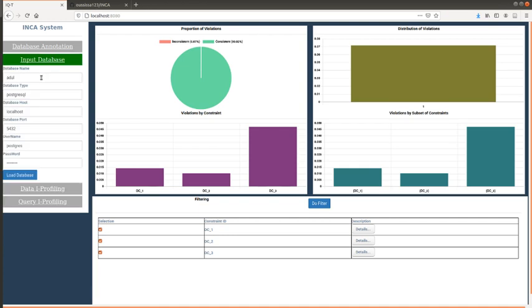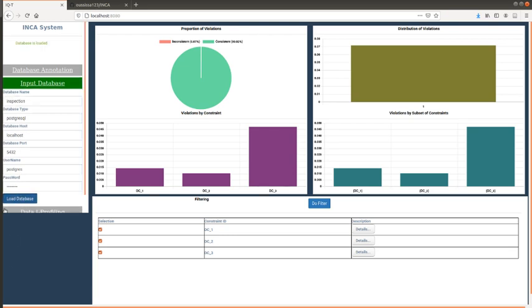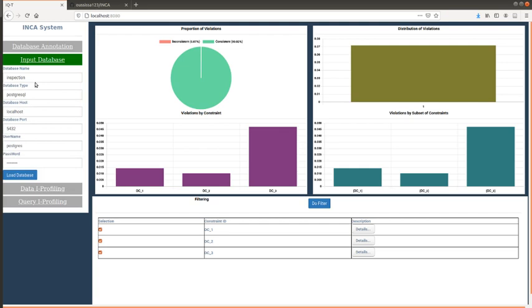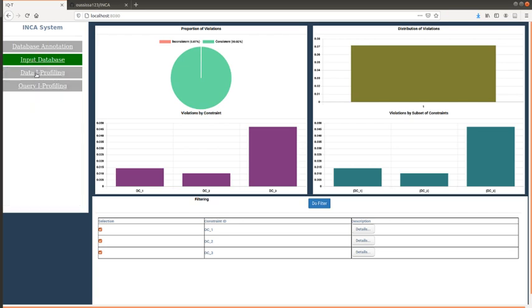For ease of exposition, we are using an additional database that is already annotated, namely the food inspection dataset containing information about food inspections for restaurants in Chicago. We continue to run the rest of the functionalities of INCA with food inspections. We can run these functionalities with the adult dataset or any other dataset annotated in a pre-processing step. Let's continue with the rest of the functionalities of INCA.